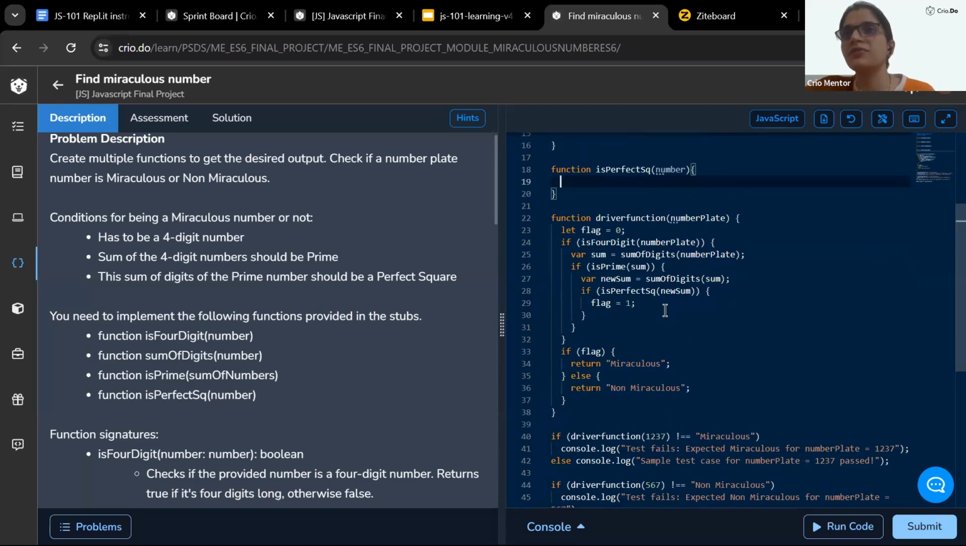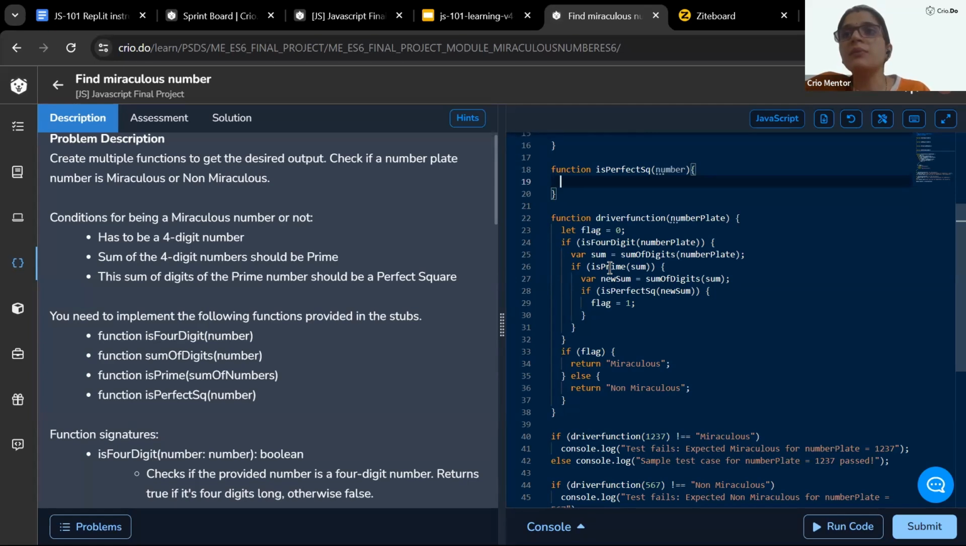Hear me out on how we have written that part here. We are getting a number plate. Now we are checking first with an if condition, and we will call your function of 4-digit to check if the number plate is a 4-digit number or not. Now, your function will be returning a Boolean value. If that Boolean value is true, only then we will come inside and call the sum of digits function. Only then the sum of 4 digits will be calculated. Now, after calculating the sum, we will then give that sum to check if it's a prime number.